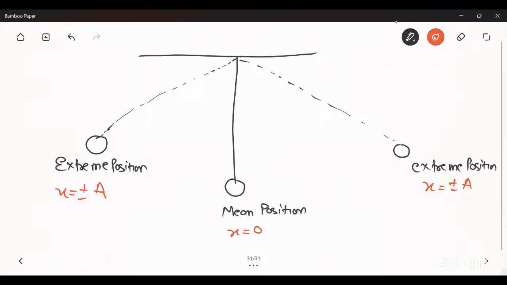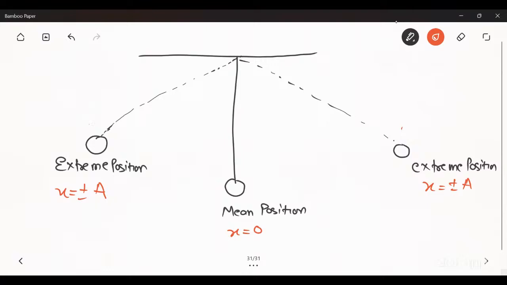Either it is plus A or minus A: if this position is at plus A, then the other position is at minus A. That's why I am writing plus minus A. The extreme position is the maximum position till where the pendulum can move.